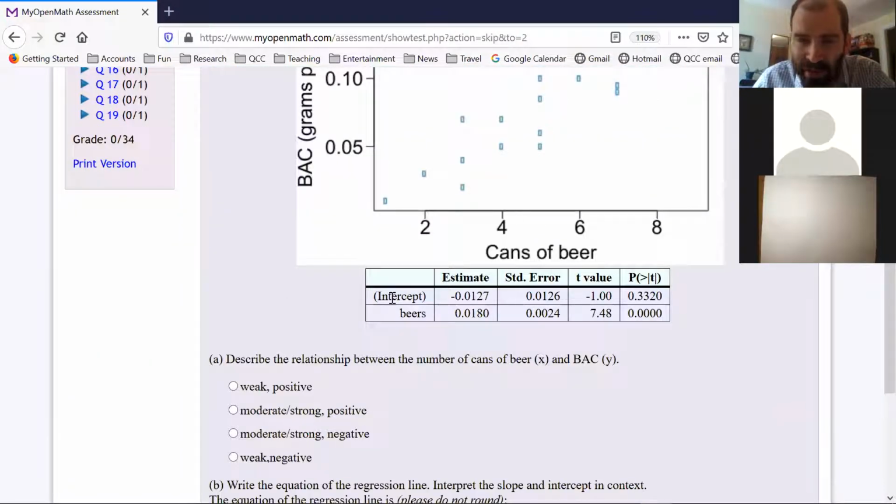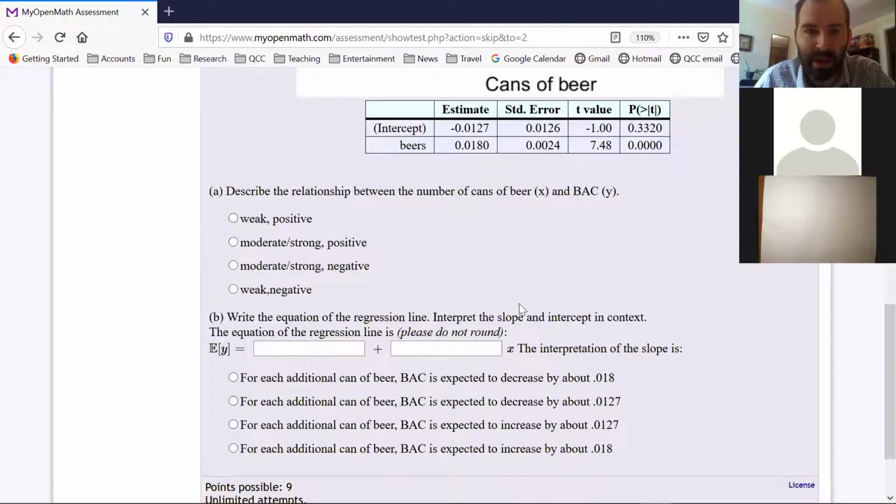Yeah, this data here is weird. Okay, let's see. Did they give us... we need the standard deviations of these, and then we need the means. And I'm not sure if I see the mean here.